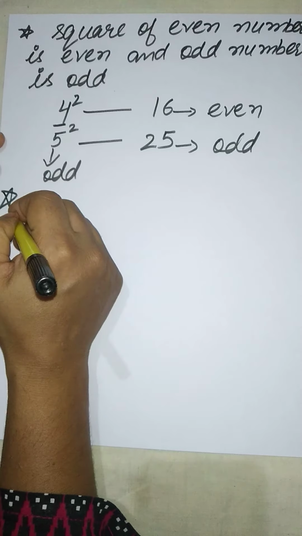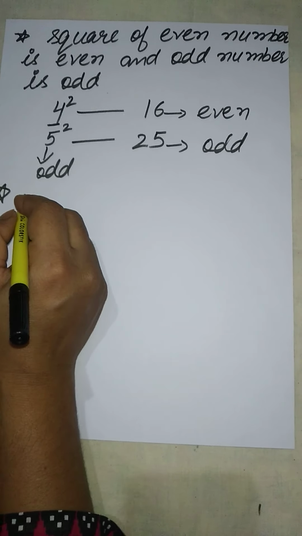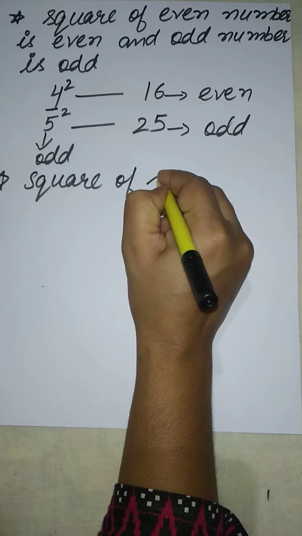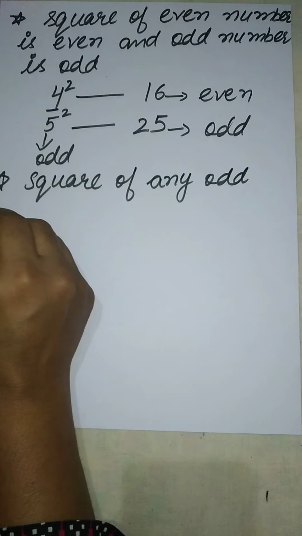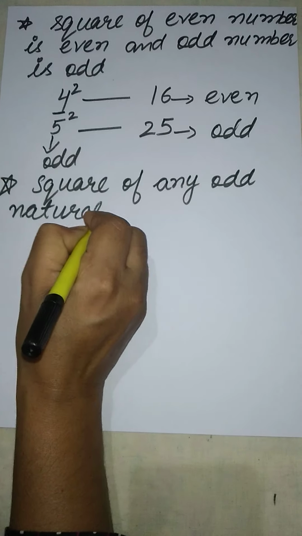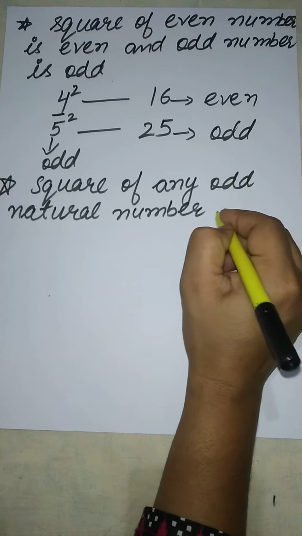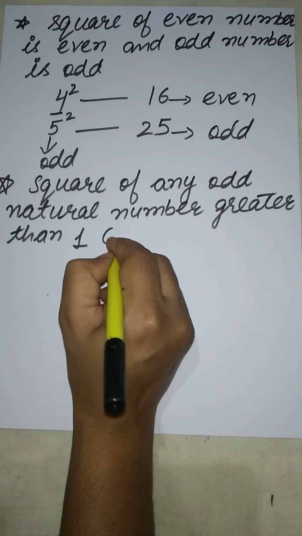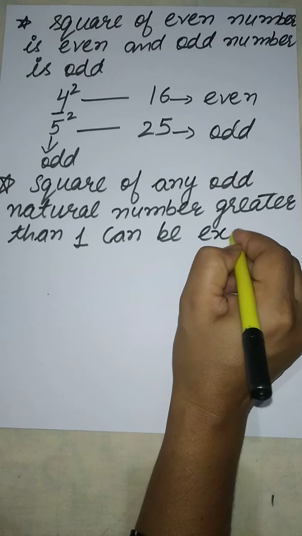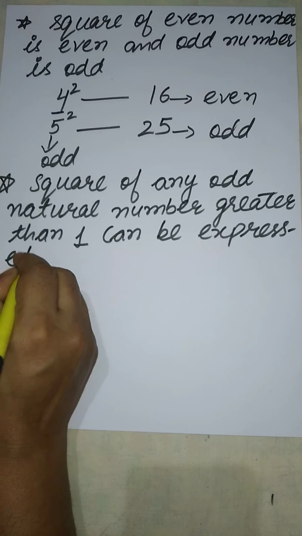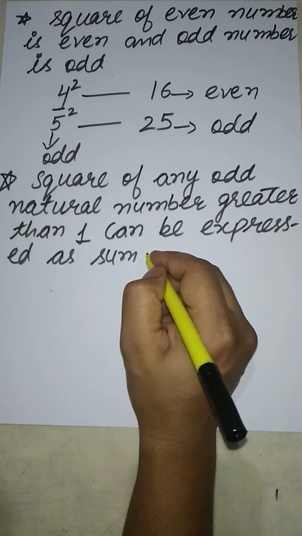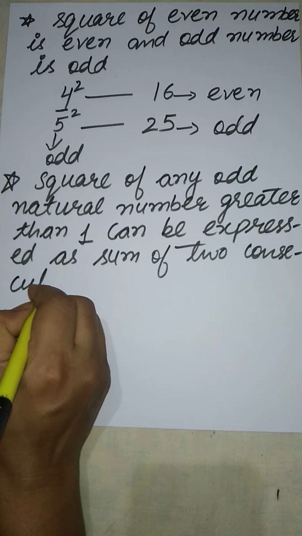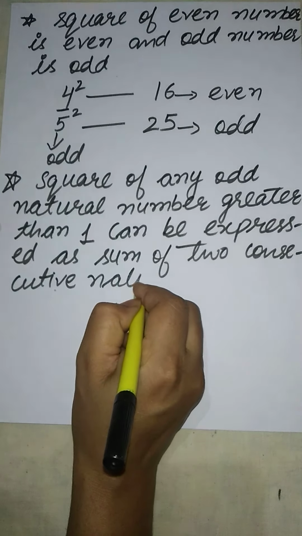Next is square of any odd natural number greater than 1 can be expressed as sum of two consecutive natural numbers.